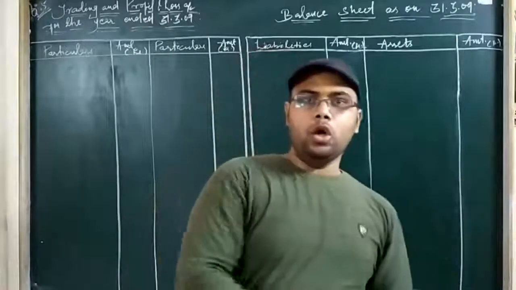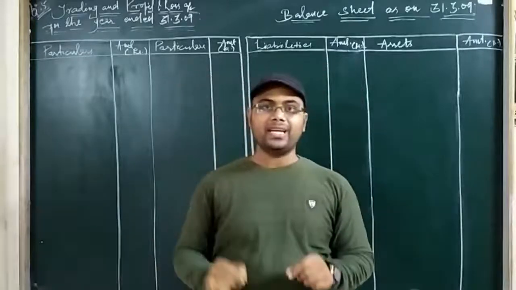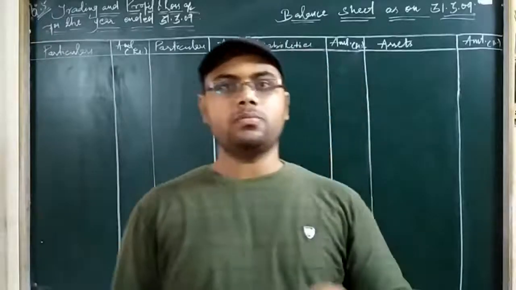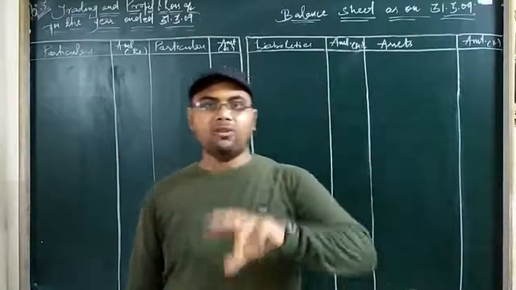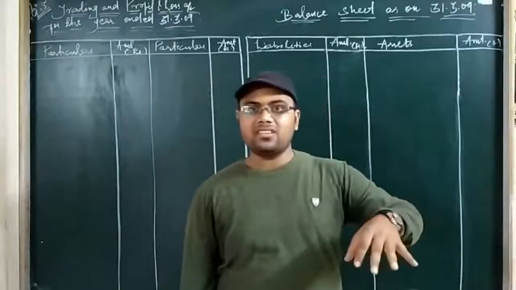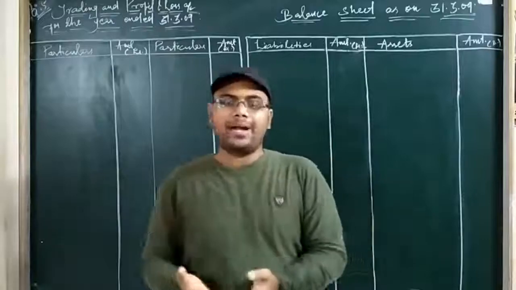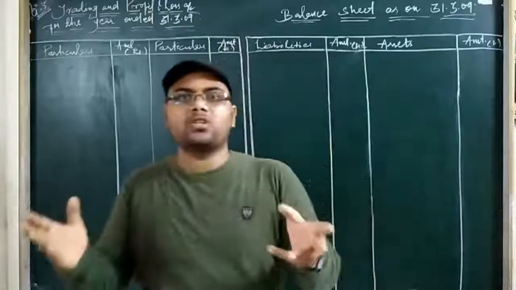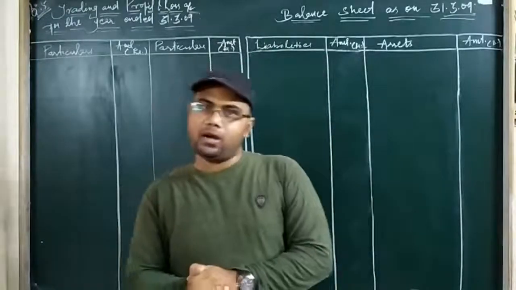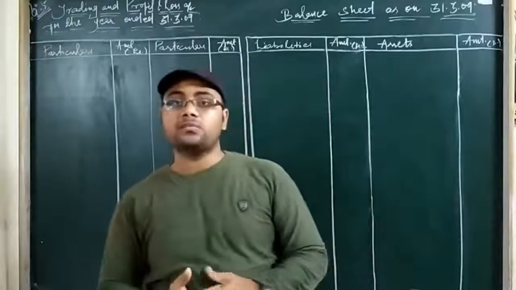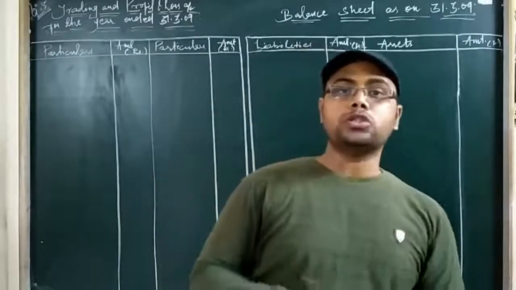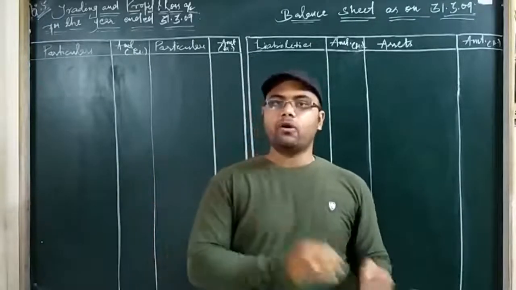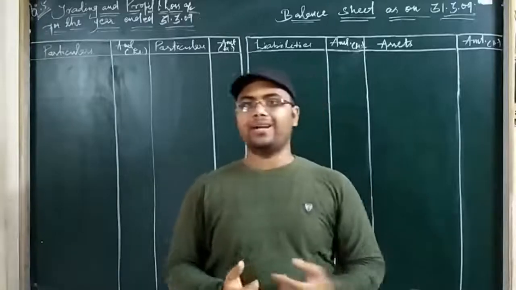So in that chapter also closing stock was the adjustment, and here also the major adjustment is closing stock. In those chapters we also had an adjustment for capital. But remember, capital was an item given inside the trial balance, and you had to add or subtract some items and put the net amount in the outer column. That was not an adjustment, just a gross calculation you made to your capital account. Here, adjustments mean the items given outside the trial balance, and you have to post those items to at least two financial statements. Depending on the adjustment entry, if it involves more effects, you can transfer to more than two financial statements.